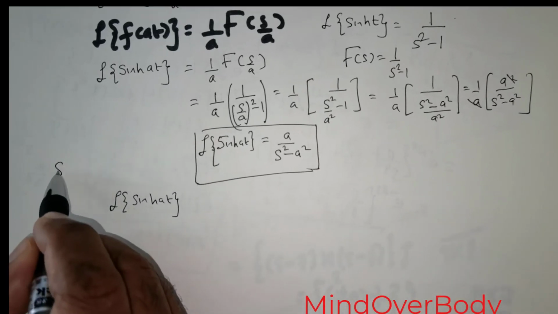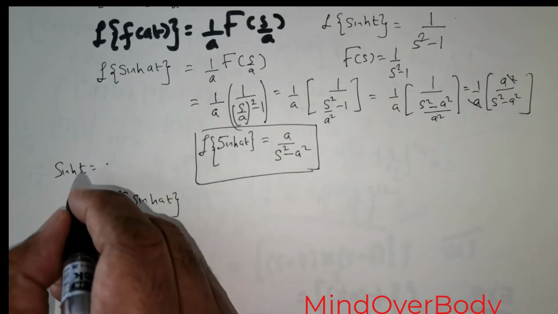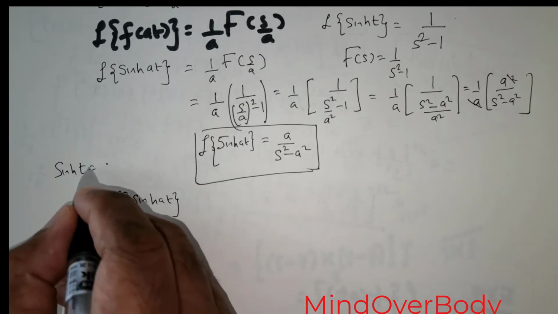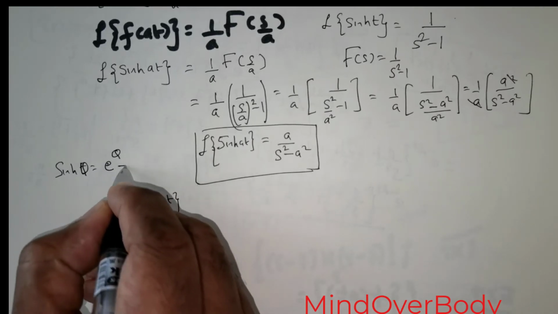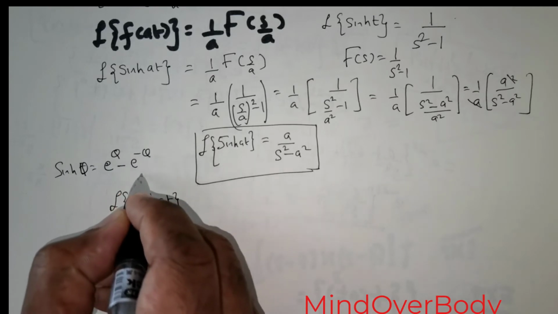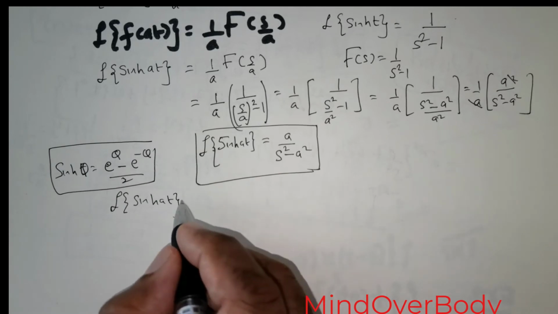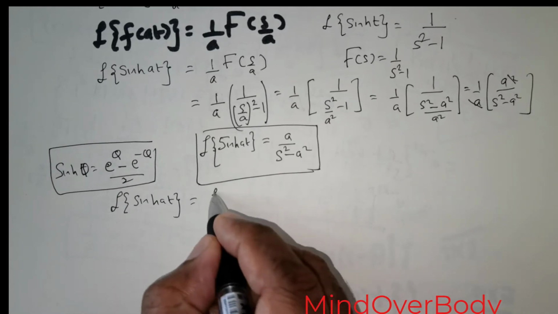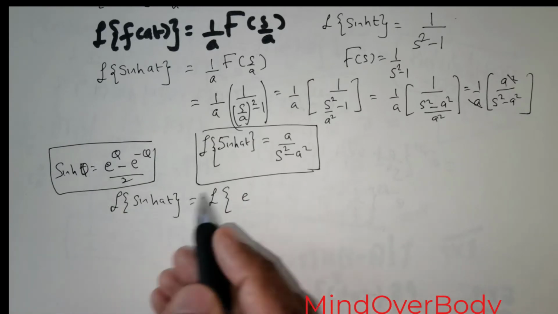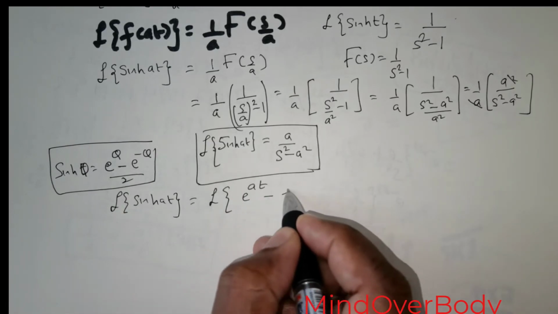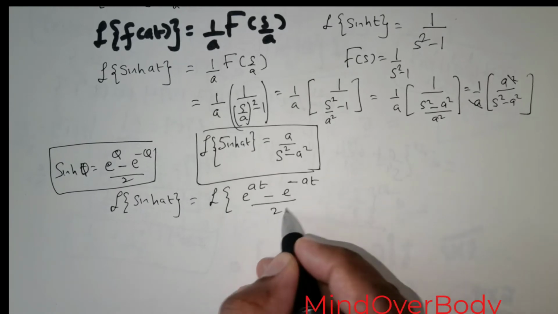Now, we know that sinh theta can be written as e raised to the power of theta, minus e raised to the power negative theta, divided by 2. This is the expansion for sinh theta. So sinh at can be rewritten as e raised to the power of at, minus e raised to the power of negative at, divided by 2.